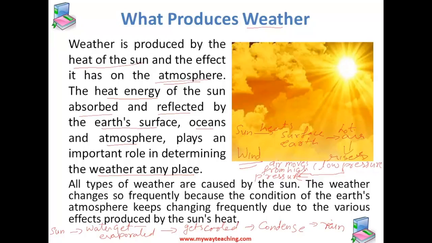So that is how sun is responsible for the rainy season or the rainy weather. Thus ultimately we come to the conclusion that all types of weathers are caused by sun. The weather changes so frequently because the condition of the earth's atmosphere keeps changing frequently due to the various effects produced by the sun's heat.